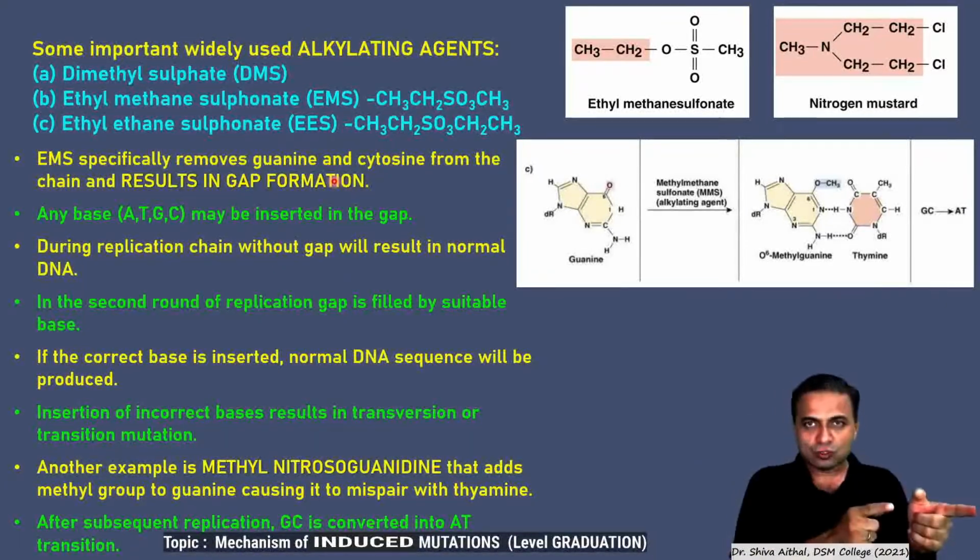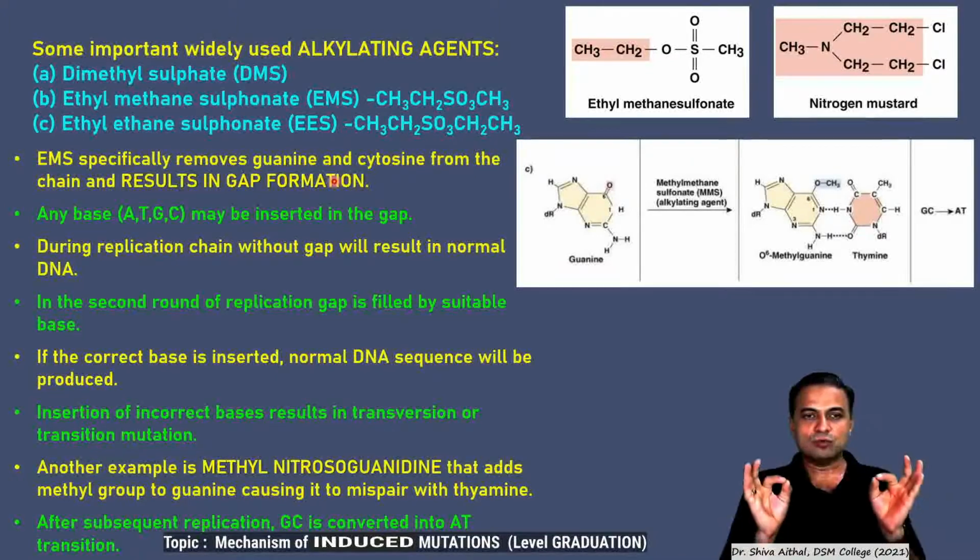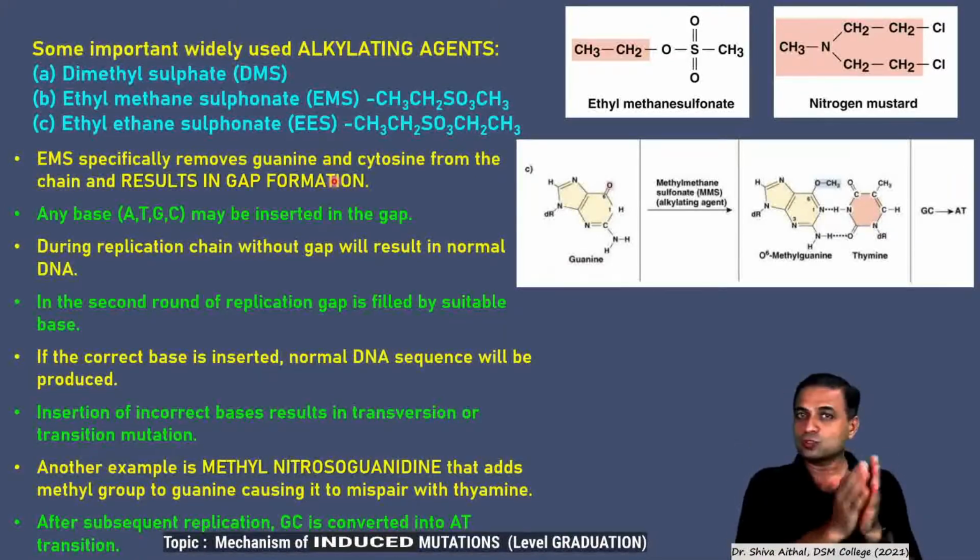So if guanine and cytosine are added, then nothing will happen. Means during replication, the gap will be filled by polymerase 1, and if the filling is normal as that of the wild type DNA, there is no mutation. But if there is insertion of an incorrect base, then it results in a transversion or transition reaction. Purines replaced by pyrimidines, or pyrimidines replaced by pyrimidines themselves. We have seen the transition and transversion types of mutation that may occur here if a wrongly incorporated base is the result of the next round of replication.